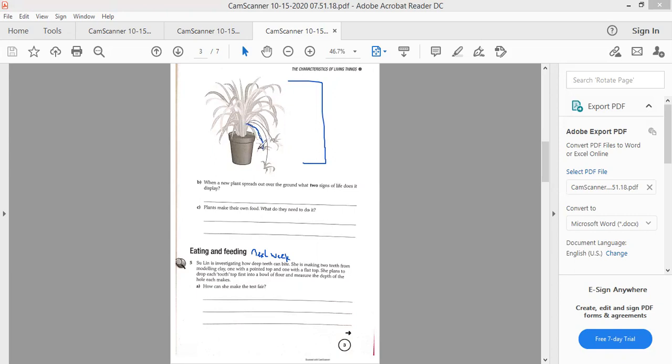Here this is the new plant. Then please write, when a new plant spreads out over the ground, the two signs of life it displays. Tuliskan dua tanda kehidupan yang ditunjukkan dari this plant. Until this part, you answer.